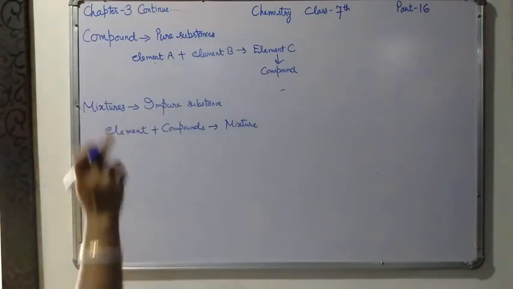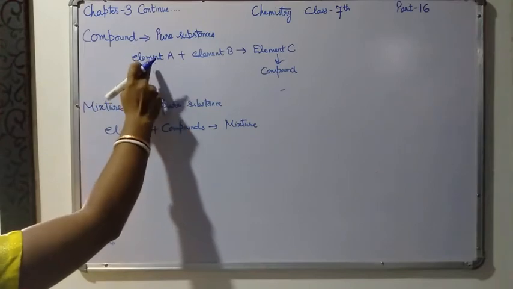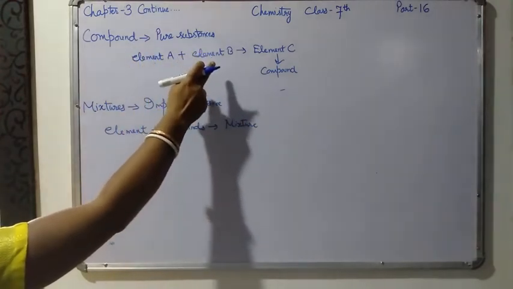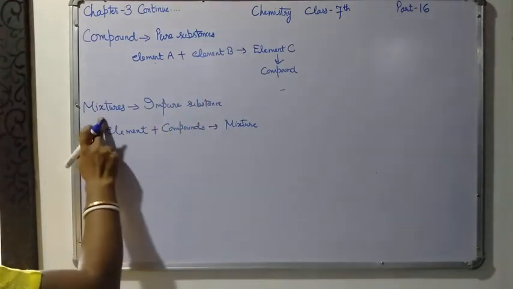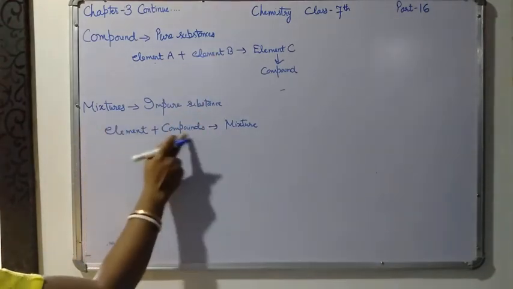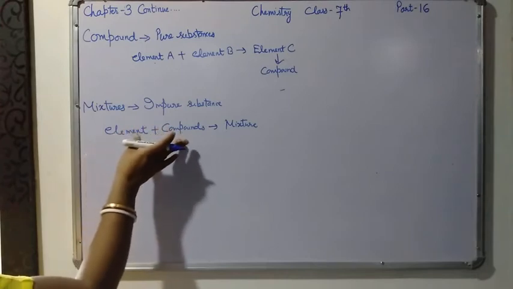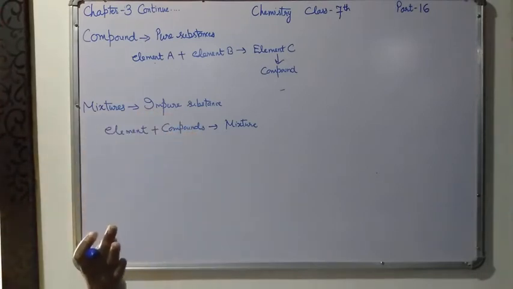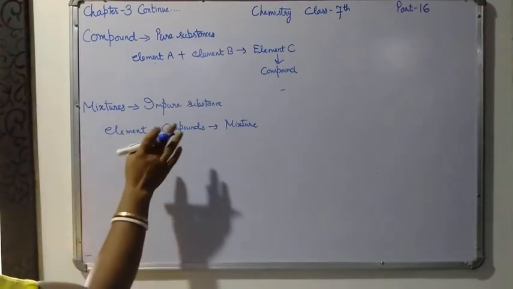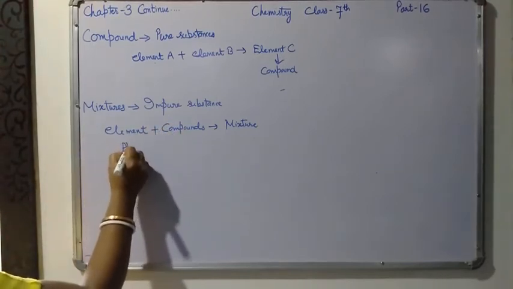Second difference: in the case of a compound, the elements combine together chemically, but in the case of a mixture, these particles, whether two different elements, two different compounds, or one element and one compound, are mixed physically.